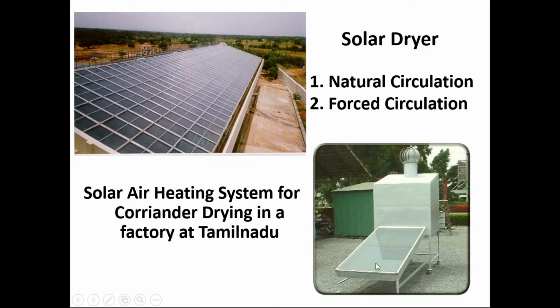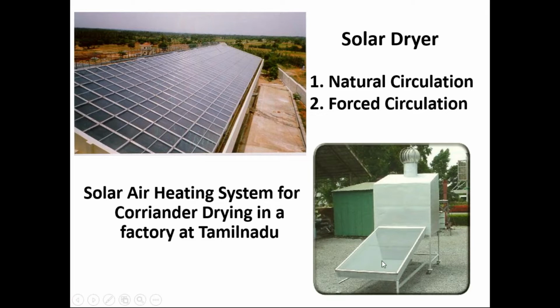Glass is transparent for these short wave electromagnetic waves, and once the radiation enters through the glass, while re-radiating, the radiation is in the form of long wave radiations, for which glass is opaque. So whatever heat has entered through the glass is trapped inside. That is called the greenhouse effect. So that is the purpose of glass, and also to avoid any ingress of dust and other things, this glass is there.